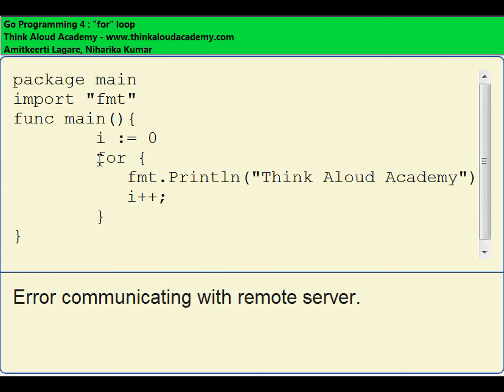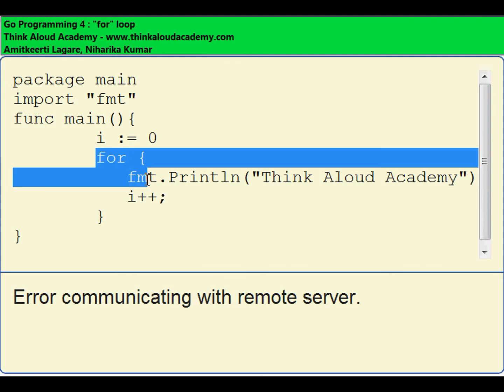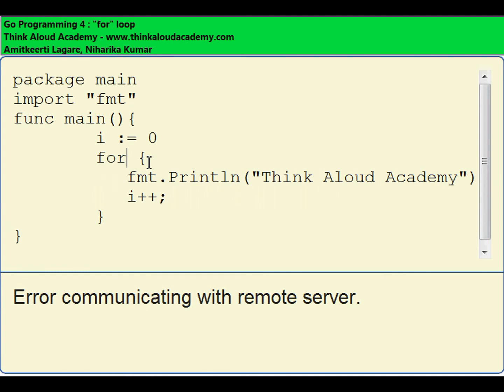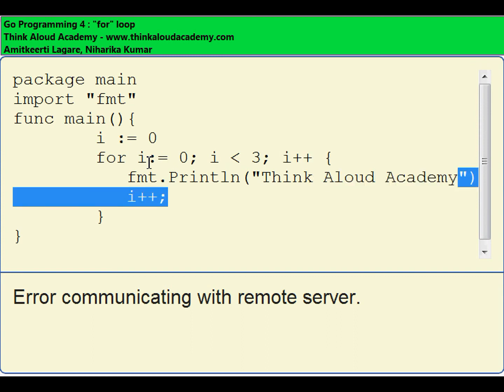So we saw a basic way of writing a for loop, and this is the basic simple way of writing it.